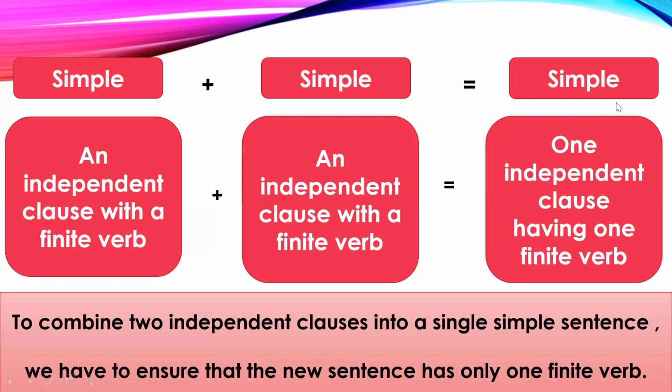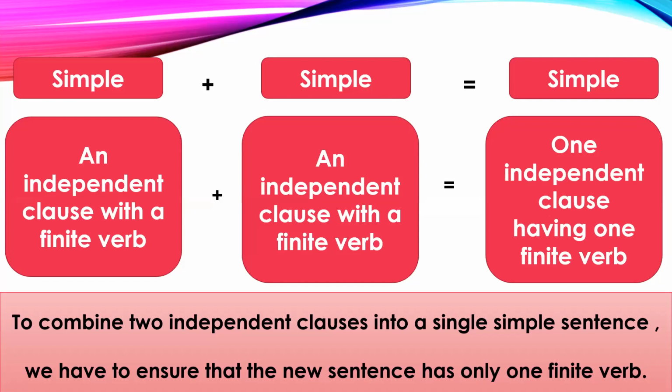When we combine these two, we will make another simple sentence which will again have one independent clause having only one finite verb. So the new sentence cannot have more than one finite verb.